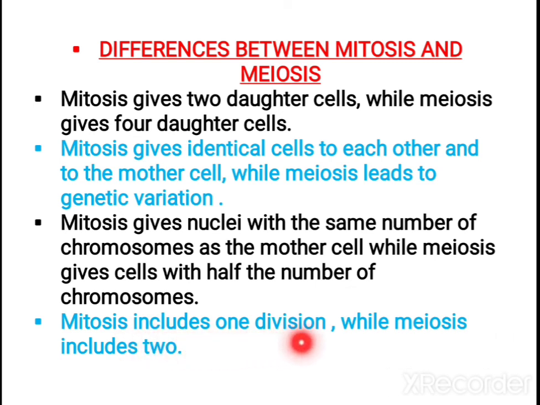In mitosis there is only a single division, but in meiosis, 2 divisions. Mitosis occurs in body cells, and meiosis occurs during gamete formation. Okay, children, so these are the differences between mitosis and meiosis. It can be asked in 2-mark questions and so on.